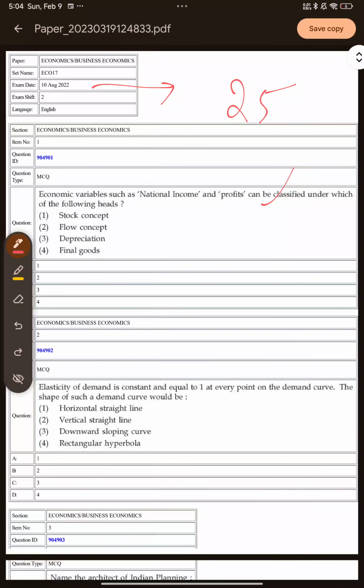The first question says that economic variables such as national income and profits can be classified under which of the following heads. So we are talking about two things, your national income and profits. So both these things, if you know the definition of the stock and flow concept, you will find that both these variables are measured over a period of time. Your national income is measured for an entire year, and the same goes for your profits. So you measure the profits for a time period, say monthly, annually.